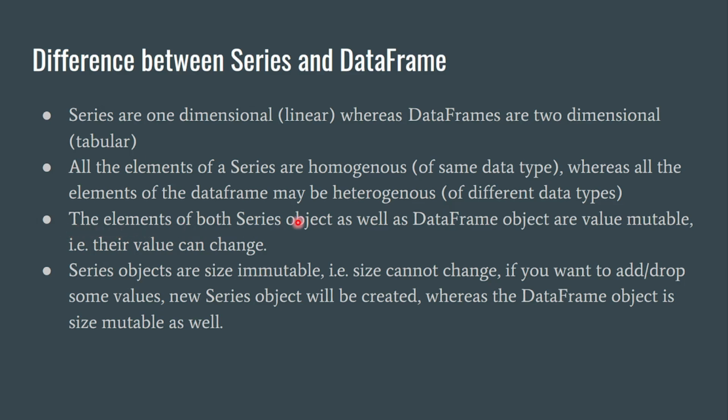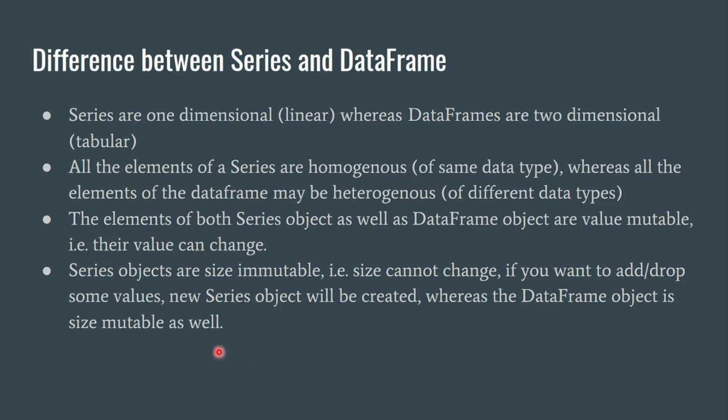The elements of both series as well as data frame objects are value mutable, that is their value can change, but series objects are size immutable, that is their size cannot change. If you want to add or drop some more values, new series object will be created. Whereas the data frame object is size mutable as well.